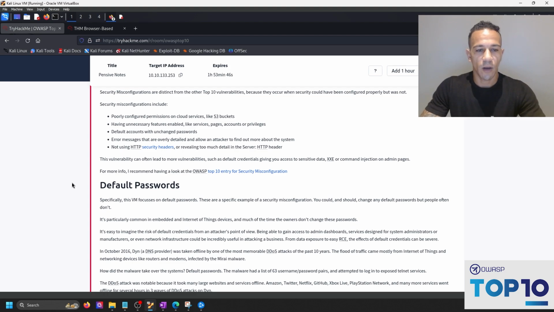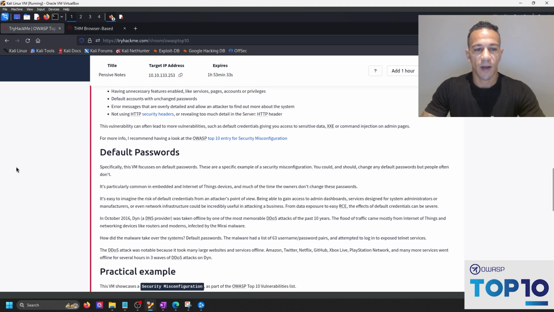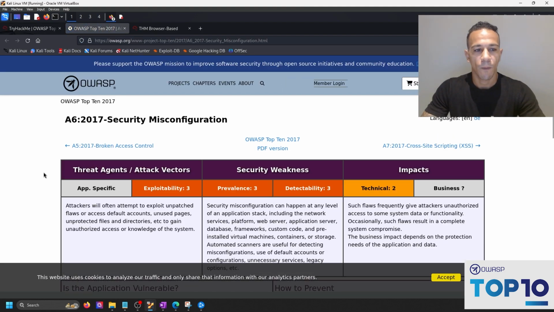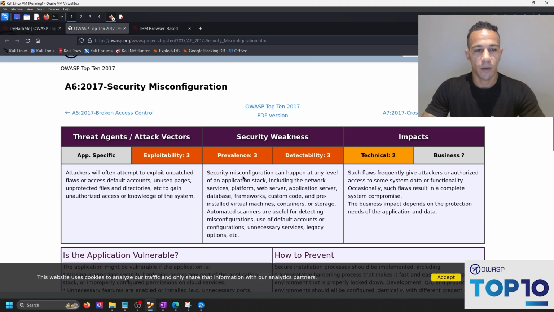This vulnerability can often lead to more vulnerabilities such as default credentials giving you access to sensitive data, XXE, or command injection on admin pages. For more info, I recommend having a look at the OWASP top 10 entry for security misconfiguration. They have a link here. We can open it. And here it is.